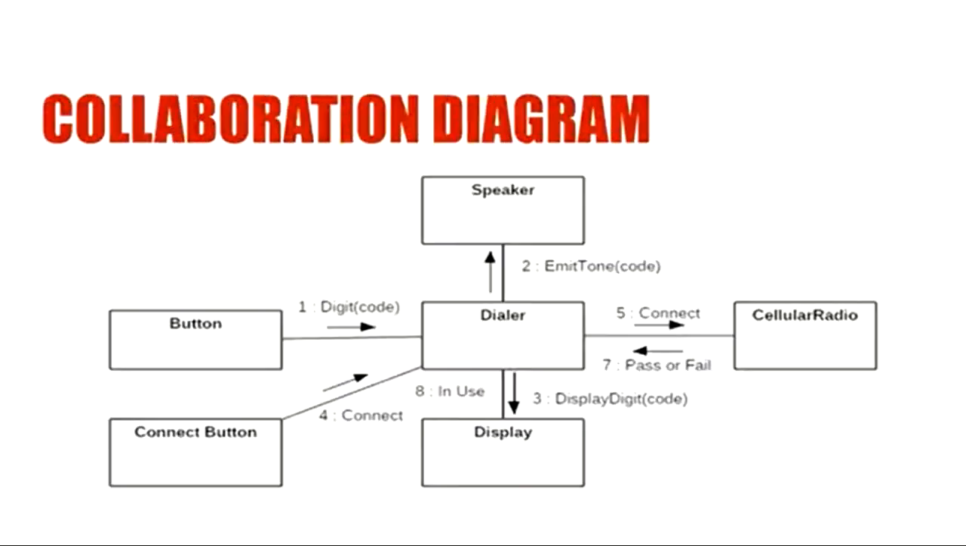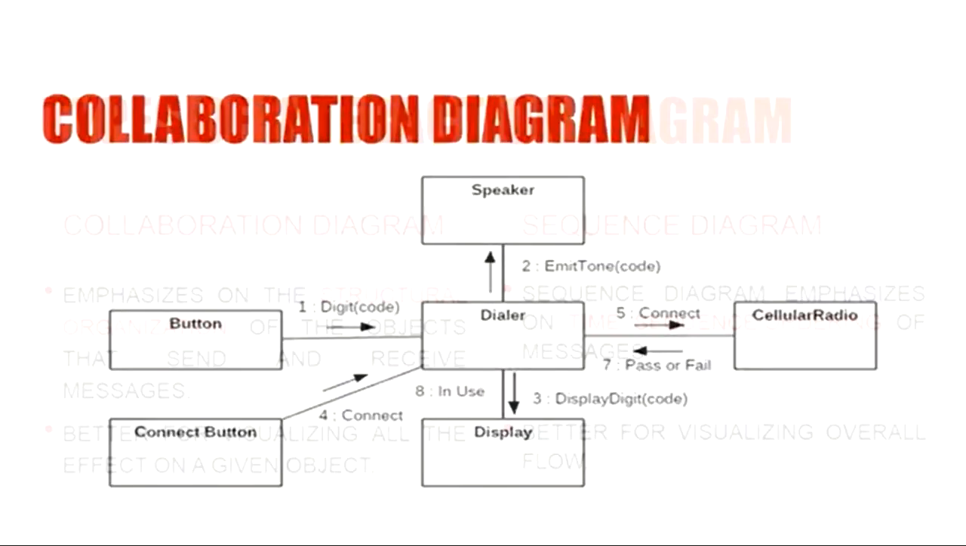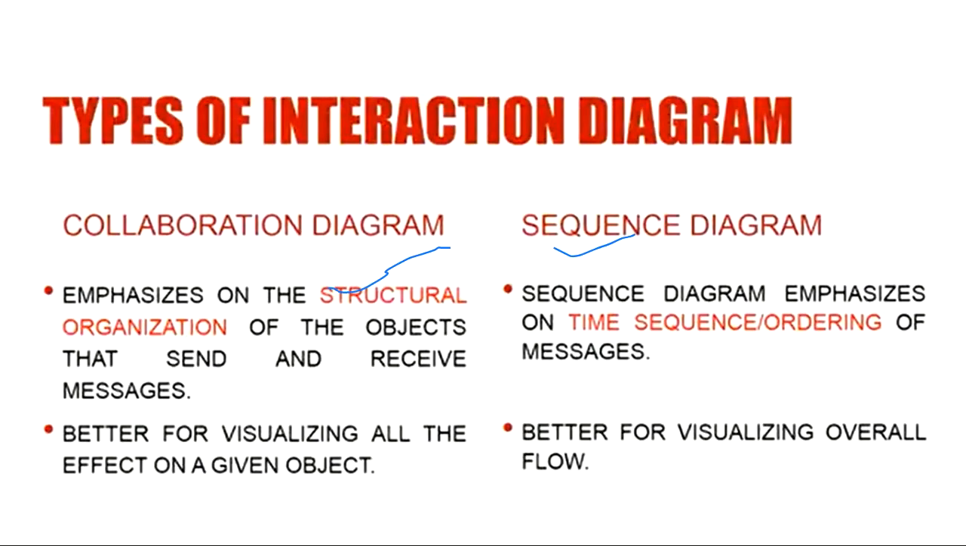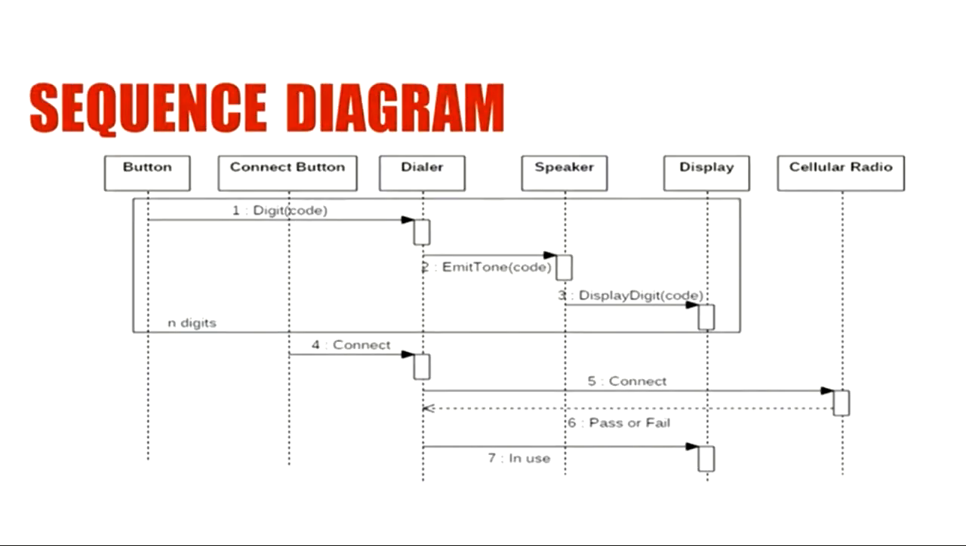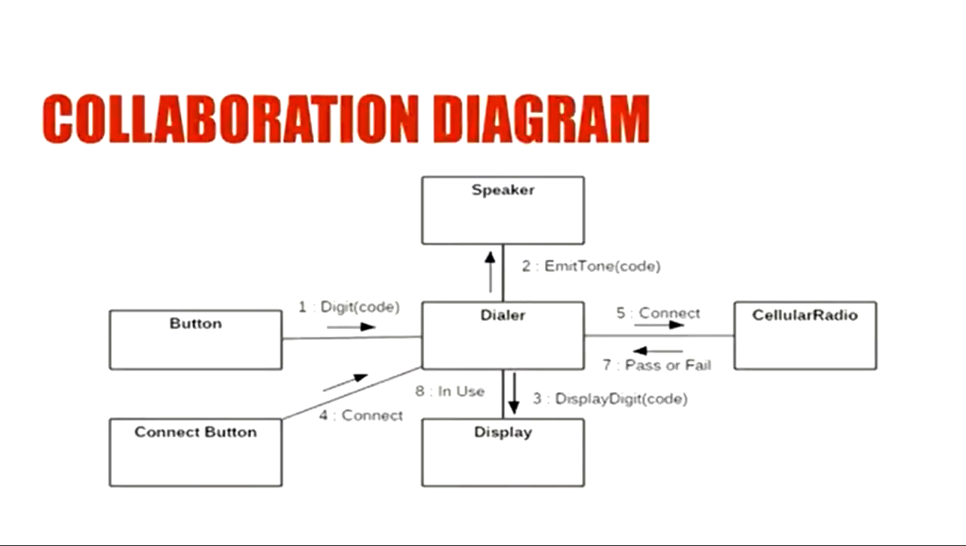So we were seeing the interaction diagrams. In the interaction diagram, you had two types of diagrams: collaboration and sequence. We were seeing the sequence diagrams, right? So this was the example of a collaboration diagram. We will see this after the sequence diagrams. So this was our sequence diagram.